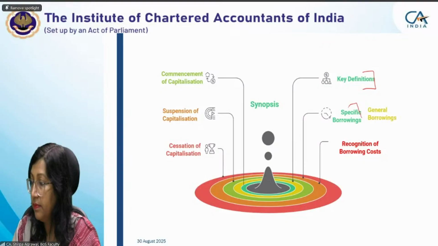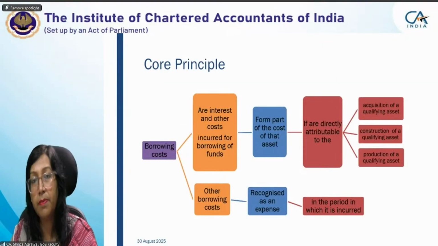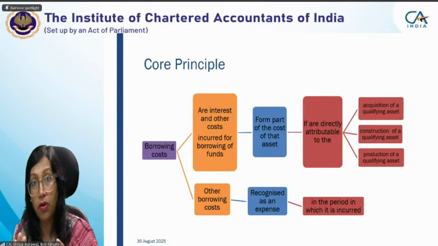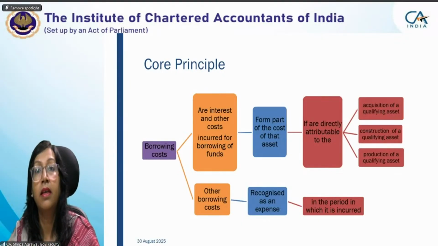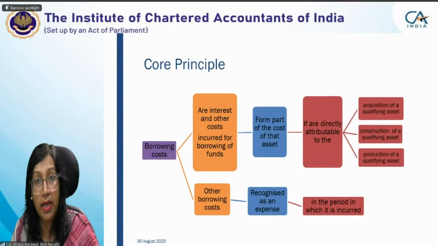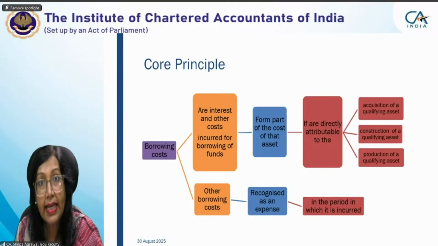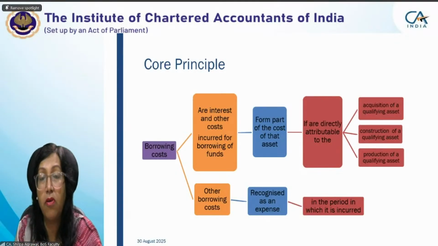So the first definition, which will be the core principle of this standard, is that any interest or other cost incurred for borrowing of funds. See, after borrowing funds, we incur an expense, which is called interest. But sometimes we have some expenses which we incur at the time of borrowing the funds, and that expense also forms part of borrowing cost.